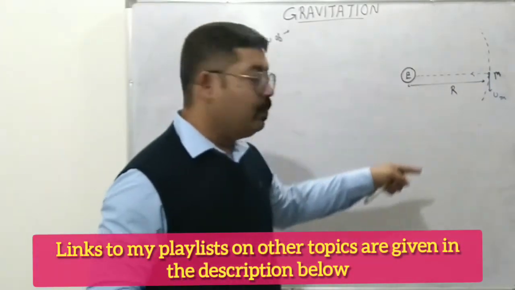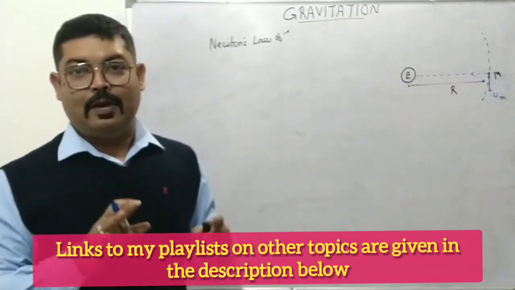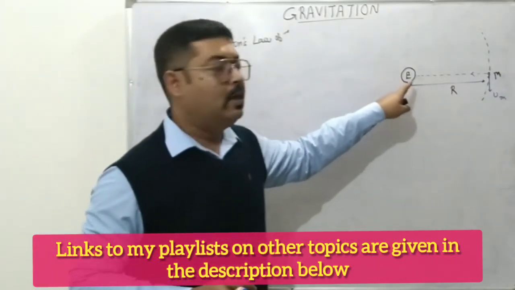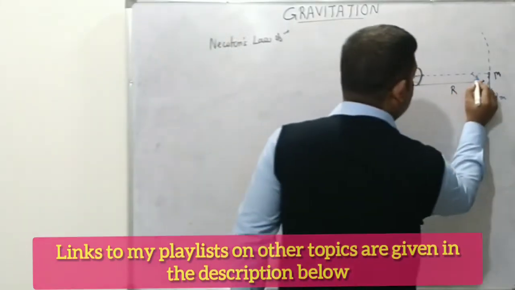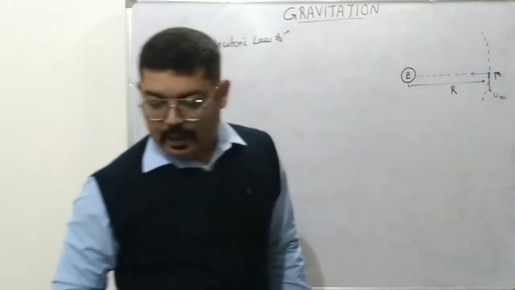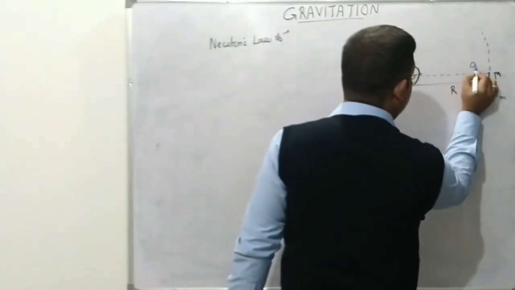For an object to be moving in a circular orbit, there must be an acceleration acting towards the center of the circle, where the Earth lies in this case. So there will be an acceleration of the moon in the direction of the Earth, and since it's a centripetal acceleration, let's call this AC.